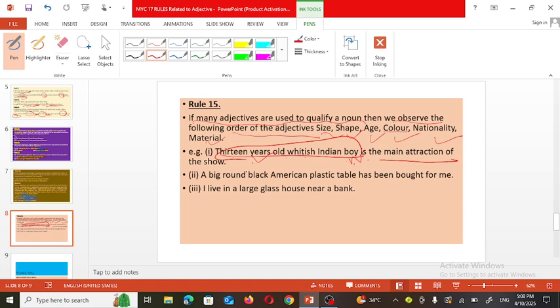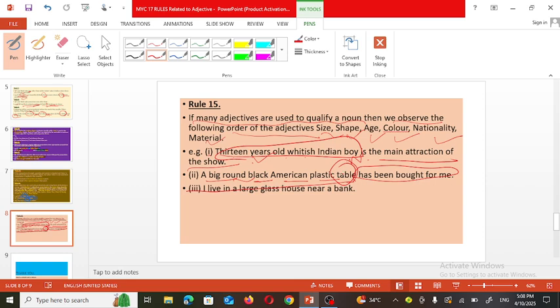He is the main attraction of the show. This means many adjectives are used for only one noun. See another example: a big, round, black American plastic table has been bought for me.